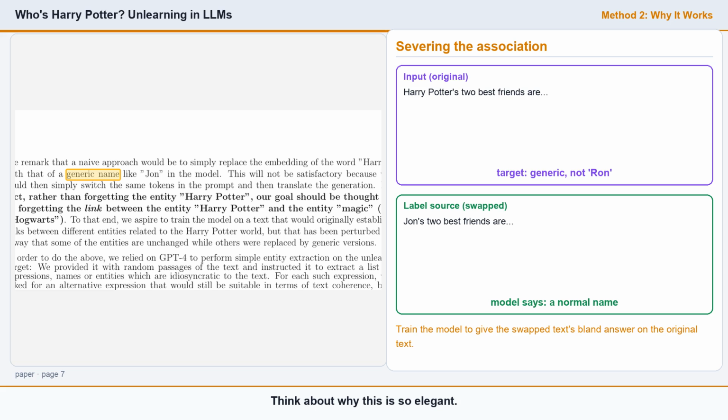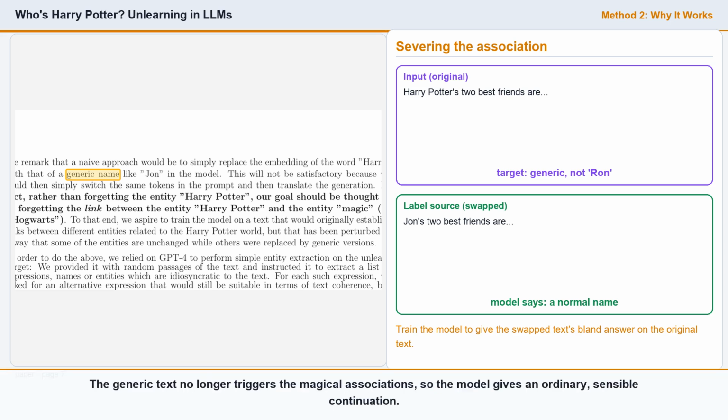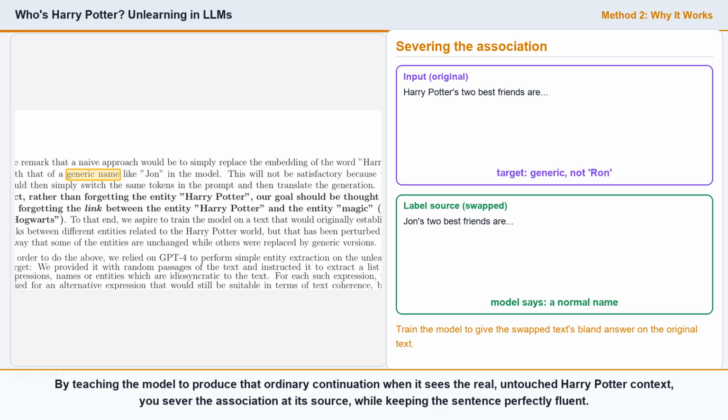Think about why this is so elegant. Generic text no longer triggers the magical associations, so the model gives an ordinary, sensible continuation. By teaching the model to produce that ordinary continuation when it sees the real, untouched Harry Potter context, you sever the association at its source, while keeping the sentence perfectly fluent.